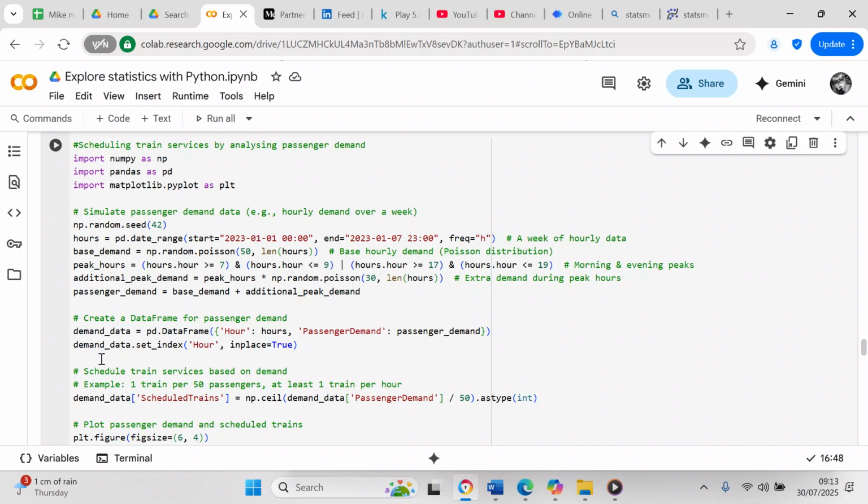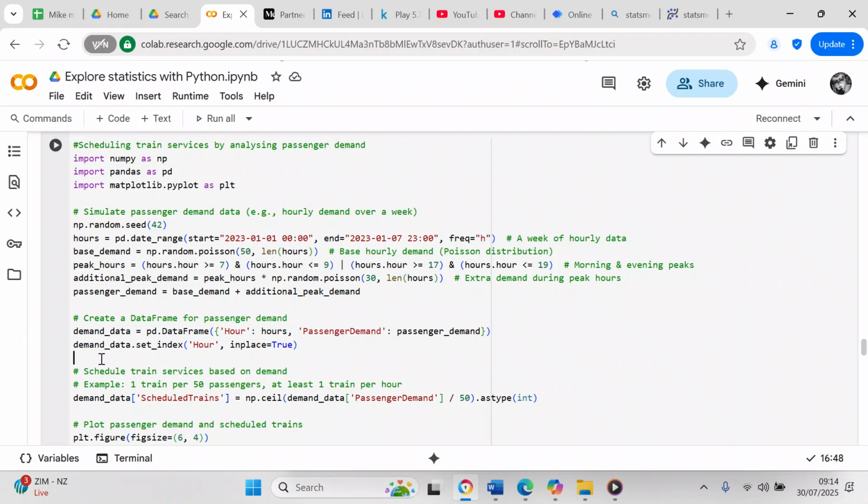Now we're going to use pandas to create a data frame for passenger demand. So demand_data equals pd.DataFrame, brackets, curly brackets, 'hour' colon hours, comma, 'passenger_demand' colon passenger_demand.